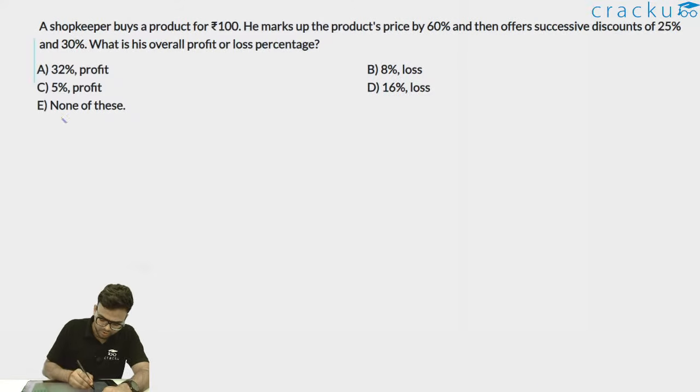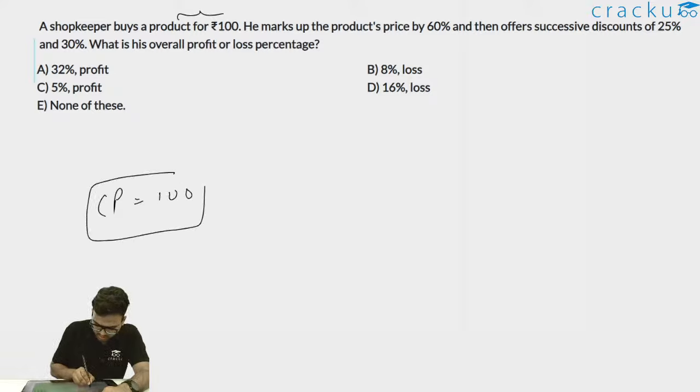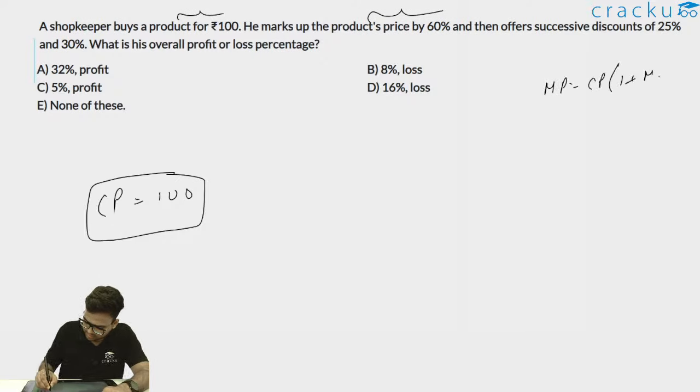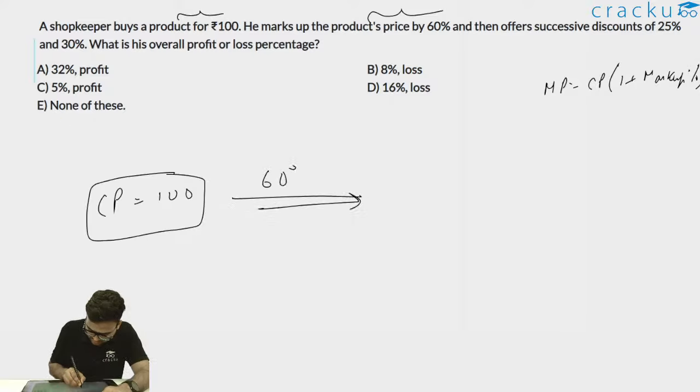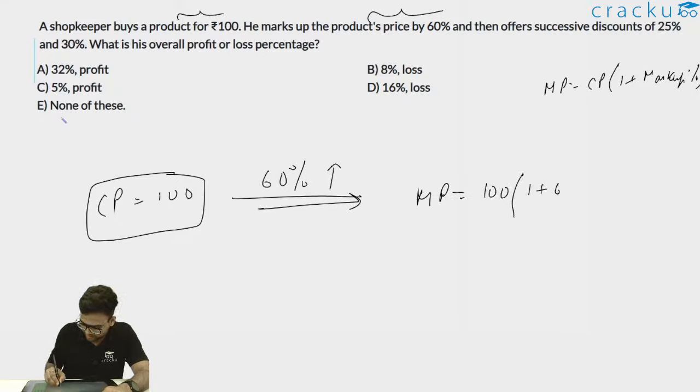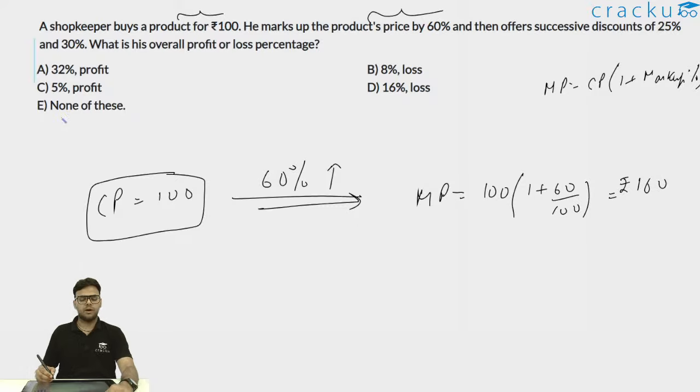A shopkeeper buys a product for rupees 100. So there is the cost price, which is 100 rupees. He marks up the product's price by 60%. So mark price is CP into 1 plus markup percentage. This is the formula. So it is marked up by 60%. So mark price is equal to 100 into 1 plus 60 by 100, or I can further write this as 160 rupees. So the mark price of the product is 160 rupees.